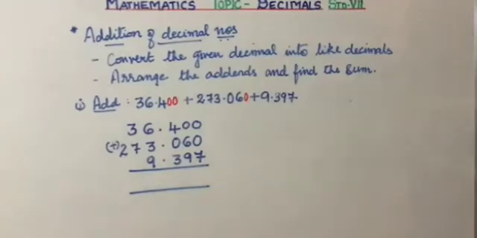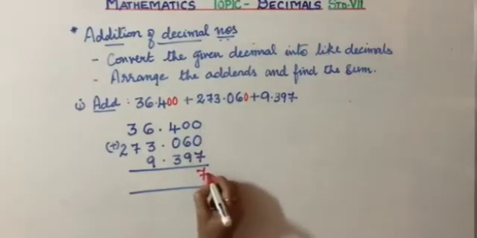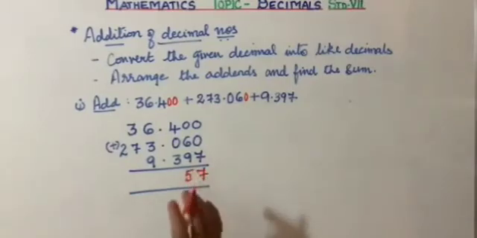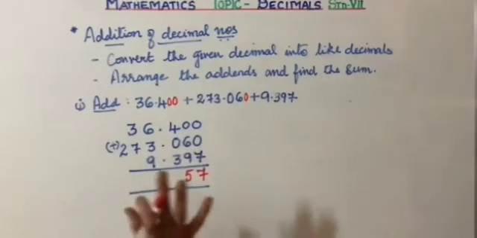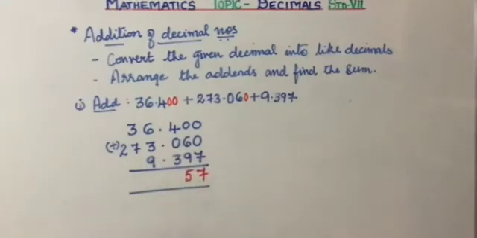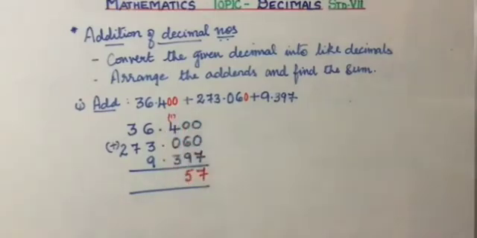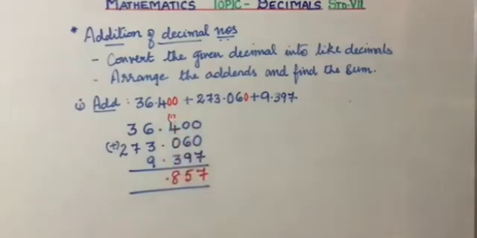I'll give you time. So here we have 7, 5, just like the regular addition. Okay, only thing is the decimal point is there, that's all. Otherwise the basic addition whatever we do in whole numbers, the same thing is applied here. Okay, then we have carry 1 here, so 3 plus 4 is 7 plus 8.